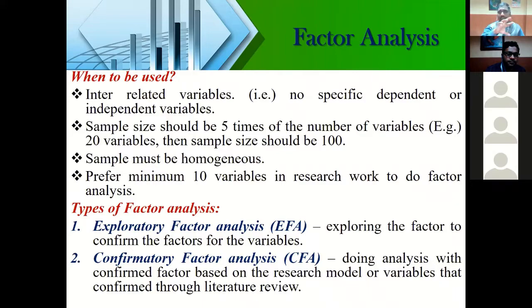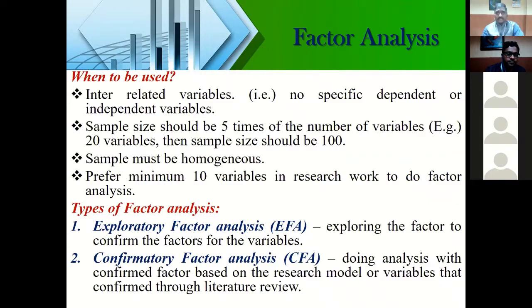And then after that, based on the output table, we can finalize that from my output table, I am going to have 3 factors, which was given by the SPSS output. So under factor number 1, I am confirming that these are all the items that come under factor number 1, and for factor number 2, these are all the items that come under factor number 2. That confirmation comes under confirmatory factor analysis.